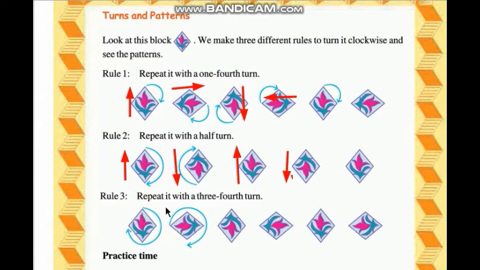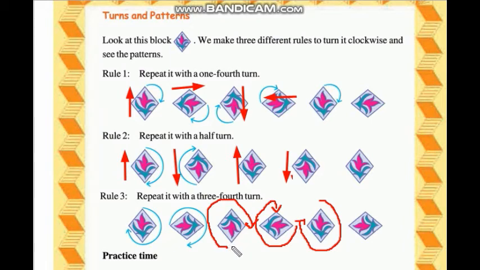Here rule number 3 is repeat it with a 3/4 turn. So this flower takes a 3/4 turn. See here, first it goes up, then it will take a 3/4 turn, that means 1, 2 and 3. So this part will go left side. Then again it takes a 3/4 turn, that means here 1, 2 and 3. So this part goes down.